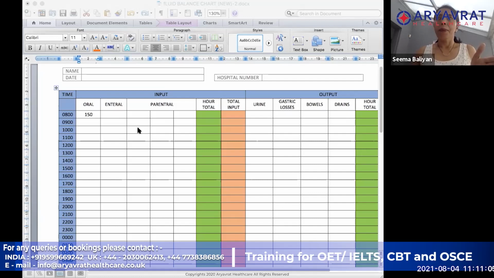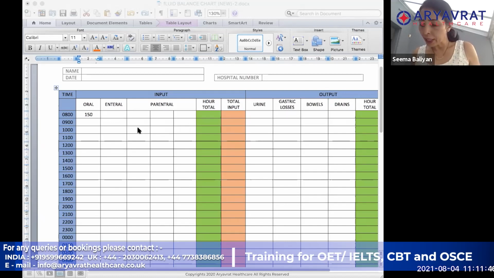But I'm not going to add that at 8 o'clock, because I have only started it. I will write it at 9 o'clock, because that hour finishes then. So don't get confused that because it started at 8 o'clock you add it at 8 o'clock. Anything going over the hour, you write when the hour finishes. But anything you take on an immediate basis, you can write against that hour. So I have written the cup of tea, which the patient has already taken.